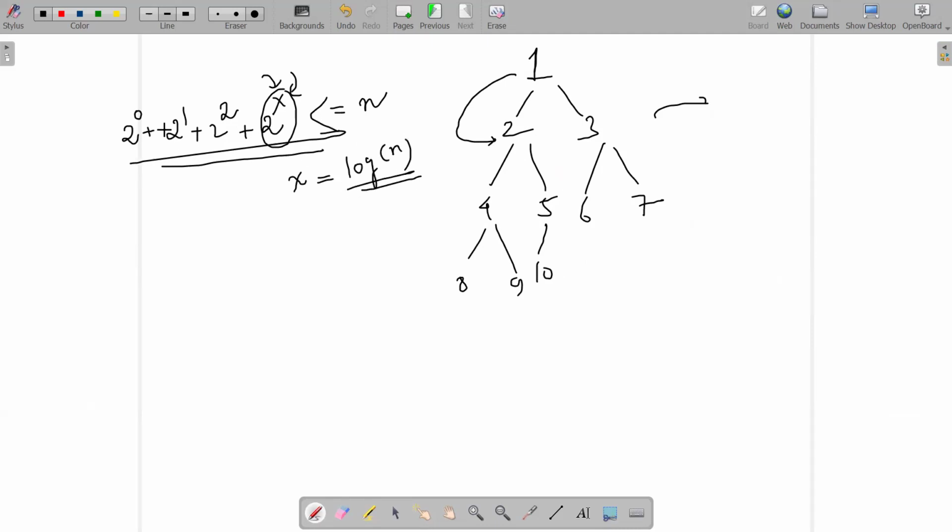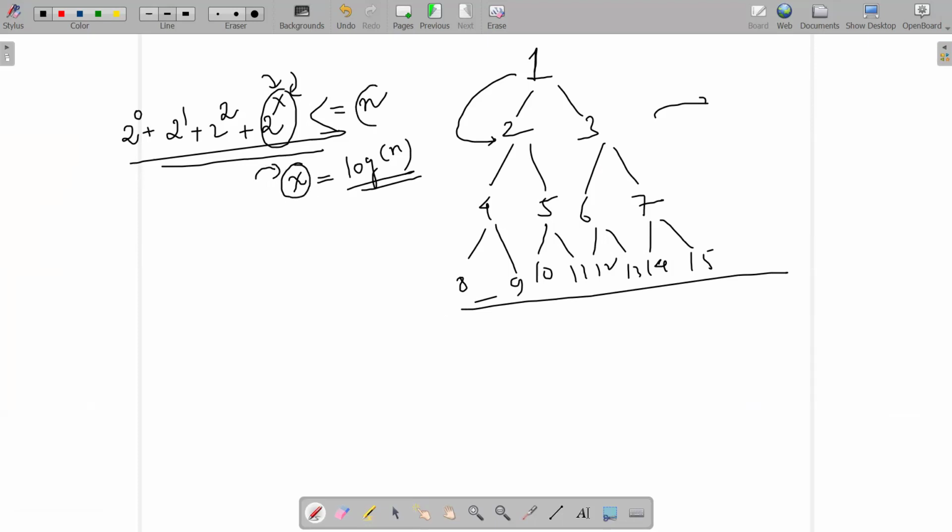Simple relation this is. You just add the number of nodes per level. So the last level in the worst case will also be filled up, right? In the worst case, your last level will also be filled up. Number of nodes will also be some power of 2, some greatest power of 2. So what can be the maximum number of levels I can have? If there are overall n nodes, that would be no more than log n.